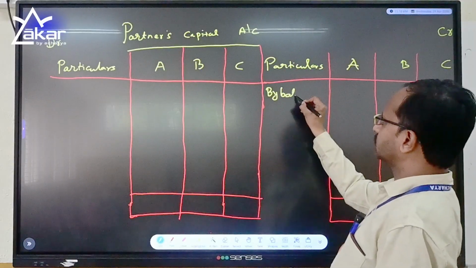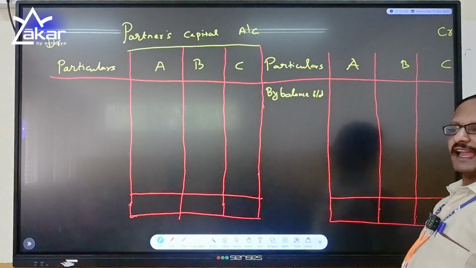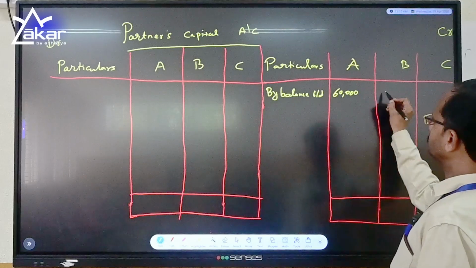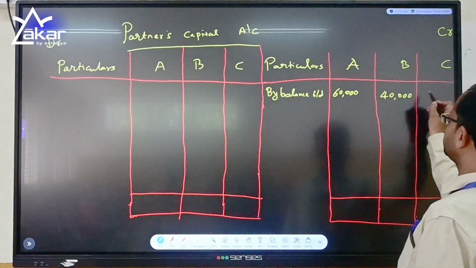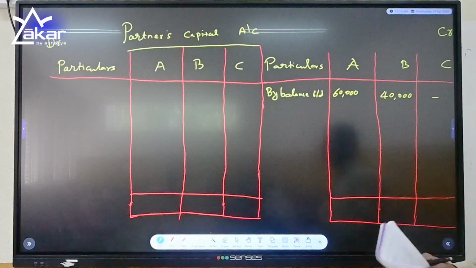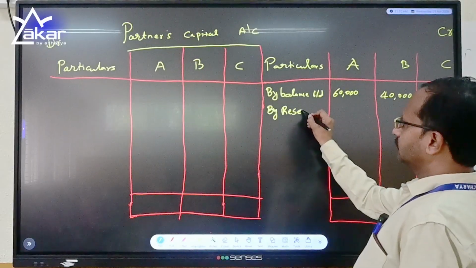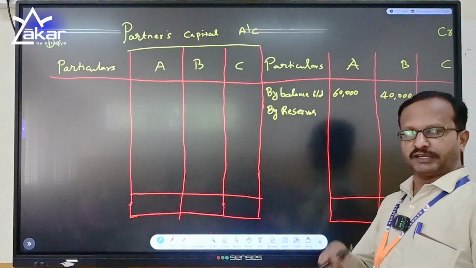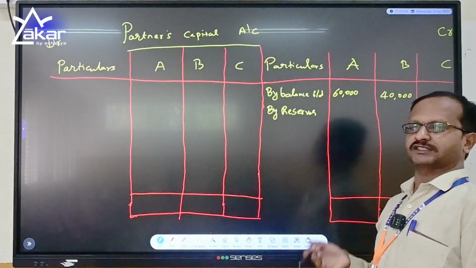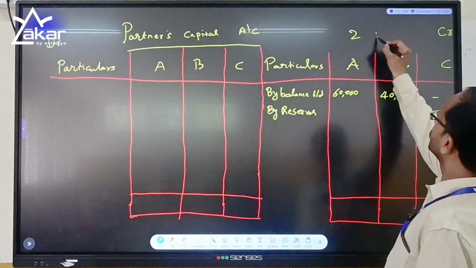Now let us start with the capital of the old partners. The old partners' capital which was there in the balance sheet was 60,000 and 40,000. C does not have anything. Then we have the reserves. As I told you in the previous session, all the reserves, profit and loss account, revaluation profits and goodwill have to be distributed to the old partners in the ratio of 2:1.